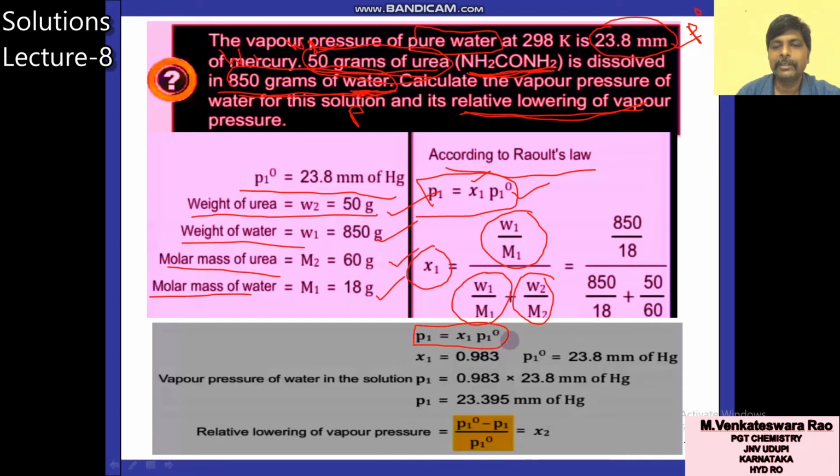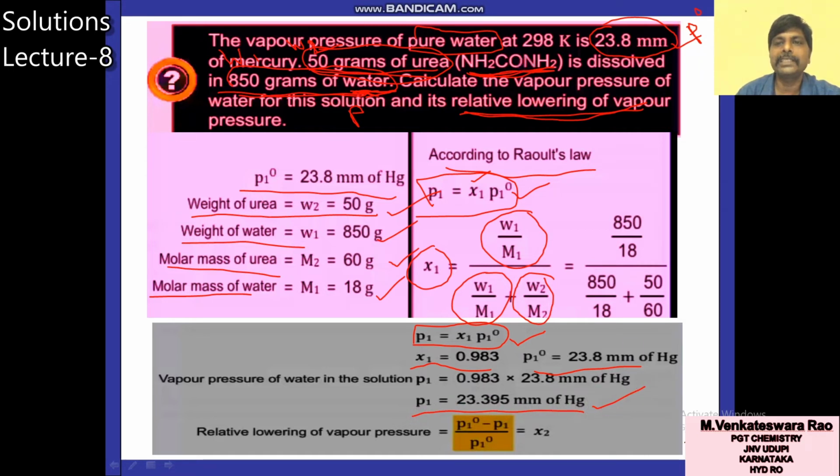P1 is equal to X1 into P1 naught. The value of X1 is already there. How much will you get for X1? 0.983. Substitute 0.983 into 23.8, and simplifying, you will get P1, that is 23.395 mm.